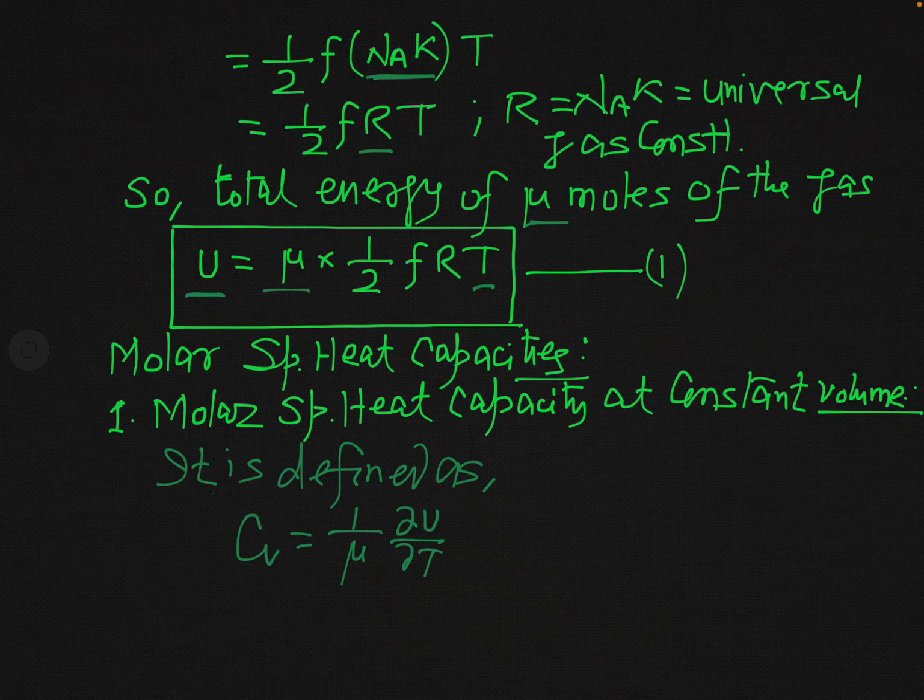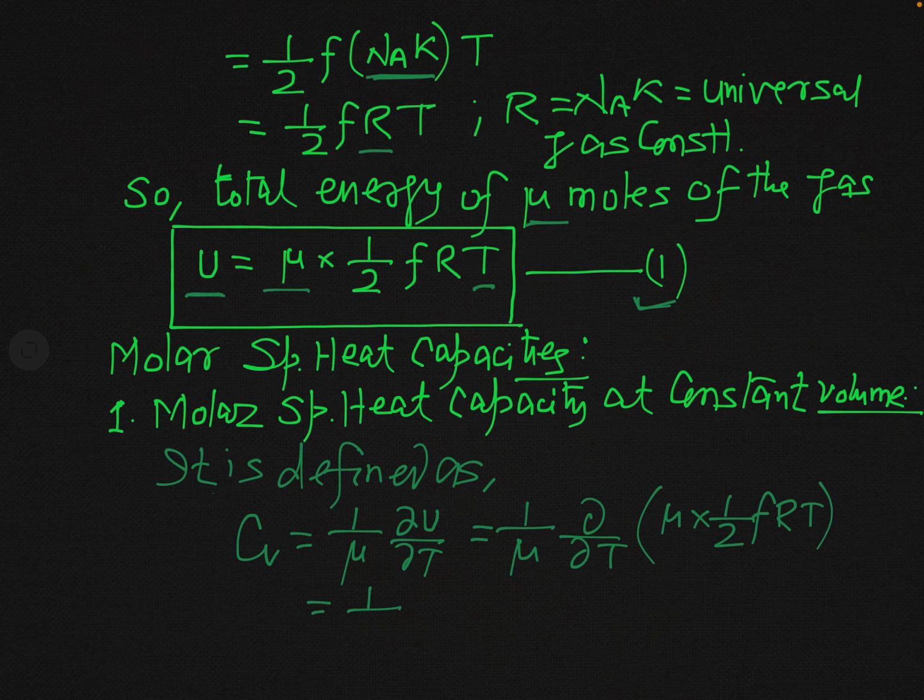Now we have already calculated the value of U in equation 1, so let us put the value of U here to get the value of Cv. This is 1 over mu del by del T of U, and U is mu times 1 over 2 f R T. Now except this T, everything is constant here, and will be treated as constant because we are doing partial differentiation.